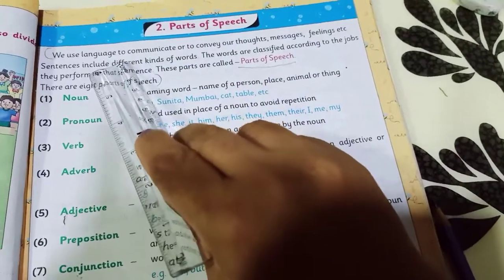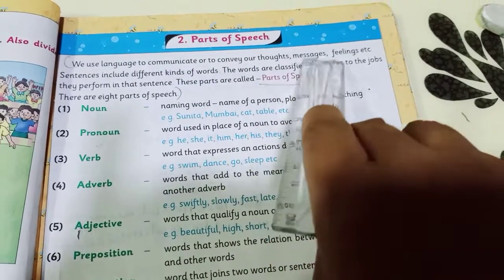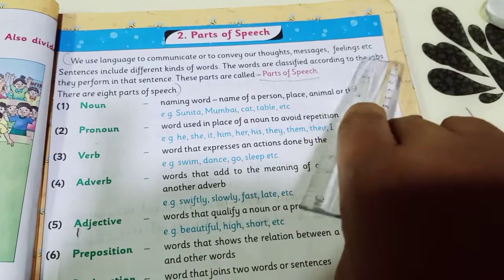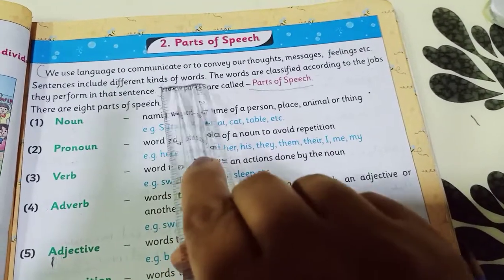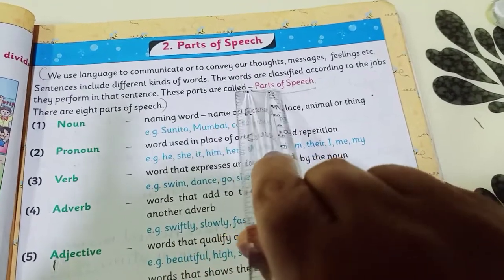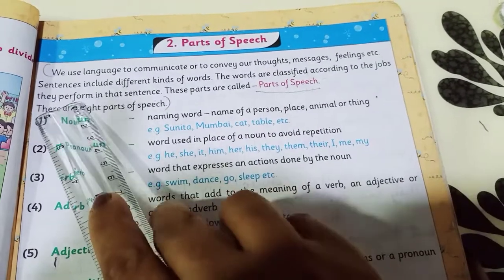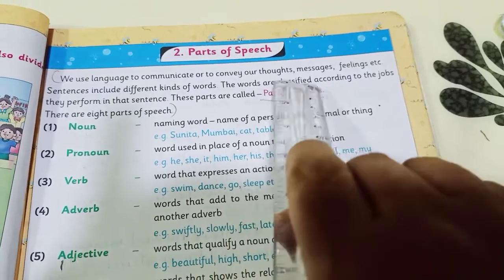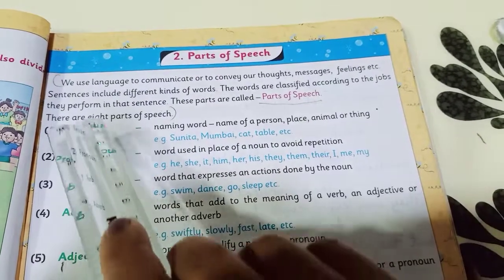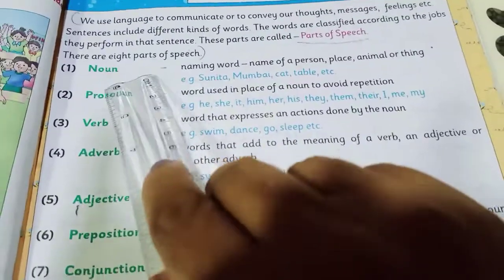We use language to communicate or to convey our thoughts, messages, feelings, etc. Sentences include different kinds of words. The words are classified according to the jobs they perform in that sentence. These parts are called parts of speech. There are 8 parts of speech, right? So there are 8 parts of speech.